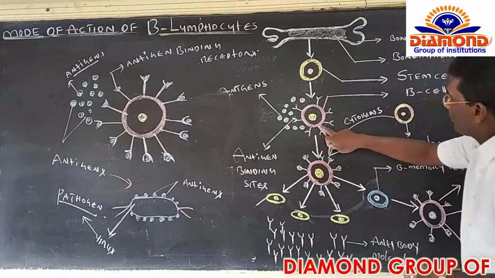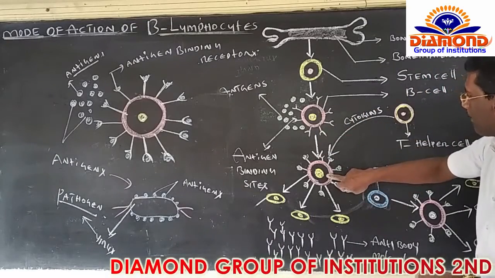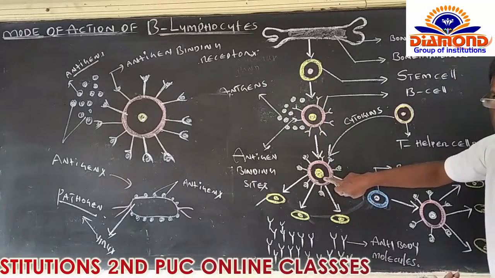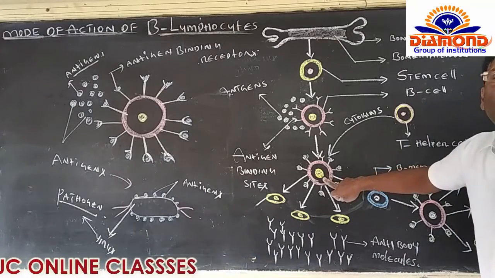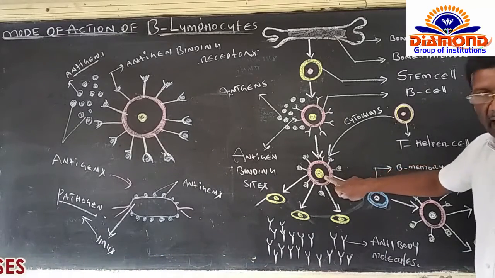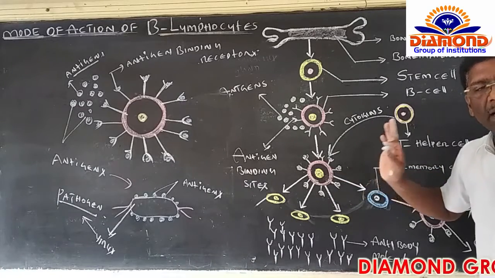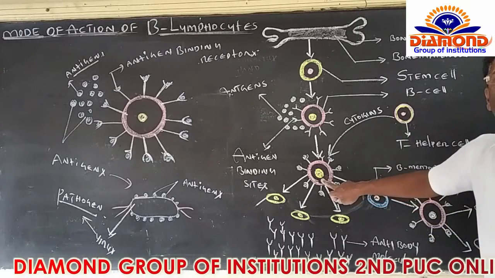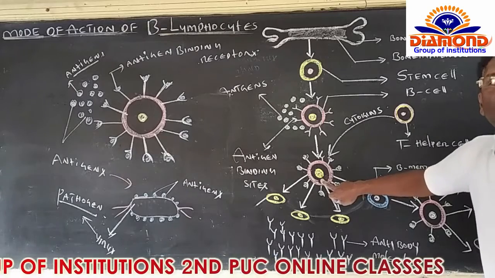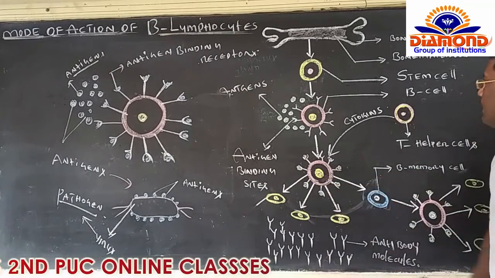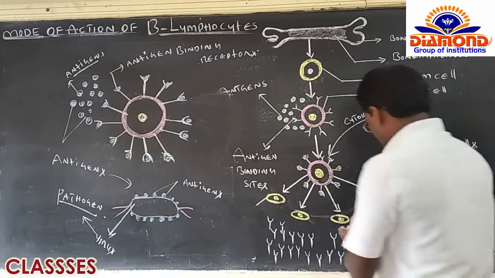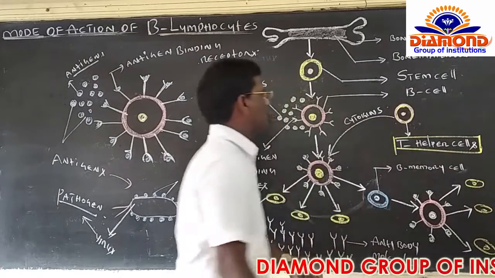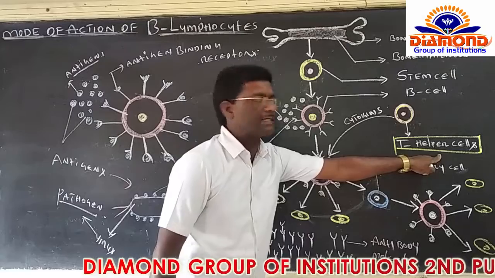Right. Now, in the very next step, what is going to happen? This is a B lymphocyte, otherwise B cell. This B cell does not have the ability or capacity to produce plasma cells by itself, right? The B cell does not have enough strength to produce plasma cells. Then how are the B cells able to produce the plasma cells? At that time, from this side, one cell will come and help to produce plasma cells. This cell is called a T helper cell, right?